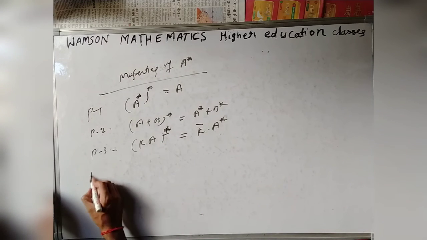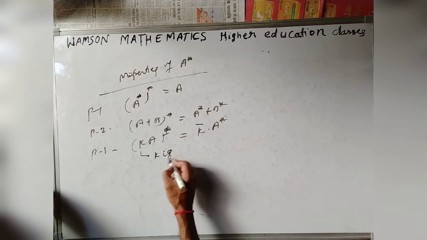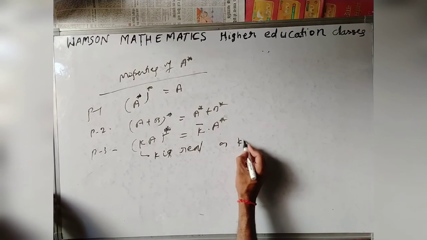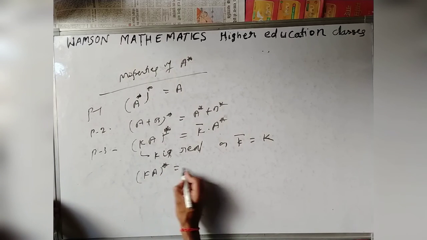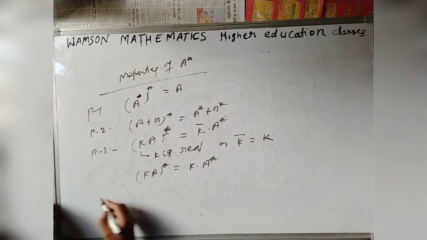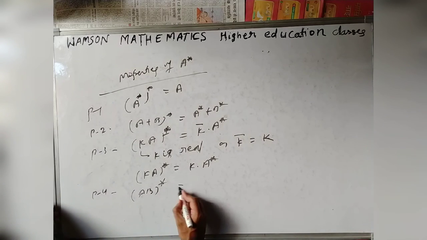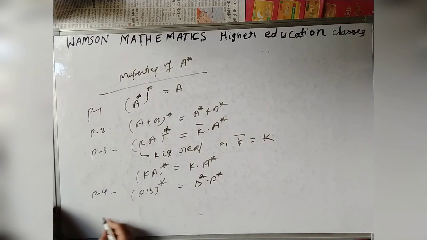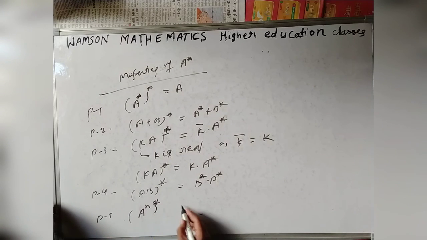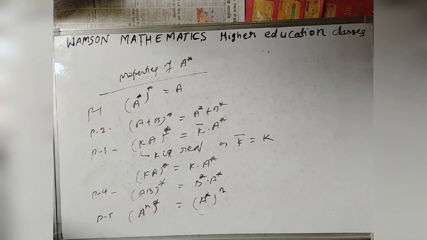If k is real, then k conjugate is equal to k, so kA star is nothing but k into A star. If A and B are two matrices, then AB whole star is nothing but B star into A star. A to the power n whole star is nothing but A star to the power n, where n is an integral power.